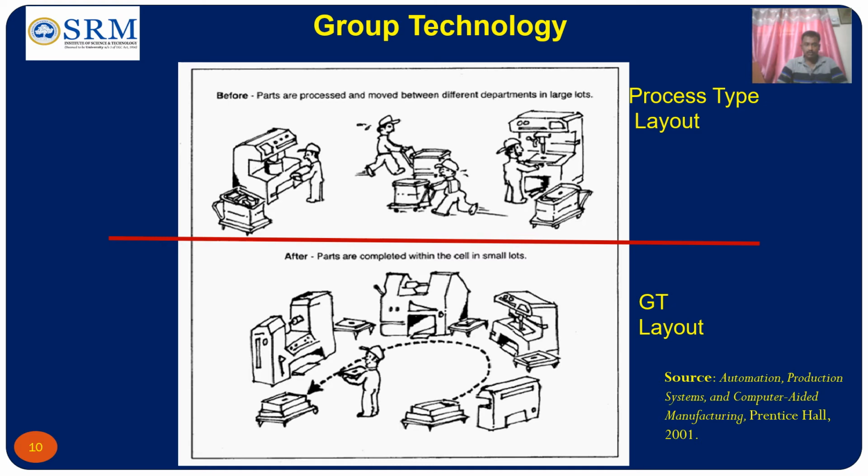You can see the movement is restricted based on the type of layout. The machines are arranged in order so that the unnecessary movement of material between each and every station is avoided, and it considerably reduces material handling. So you can see this is the major difference between a process type layout and a group technology layout.